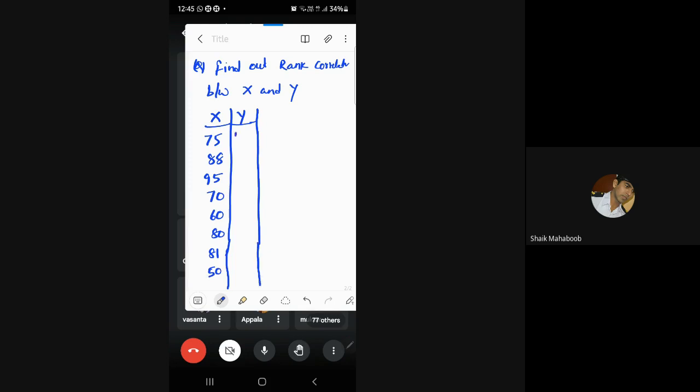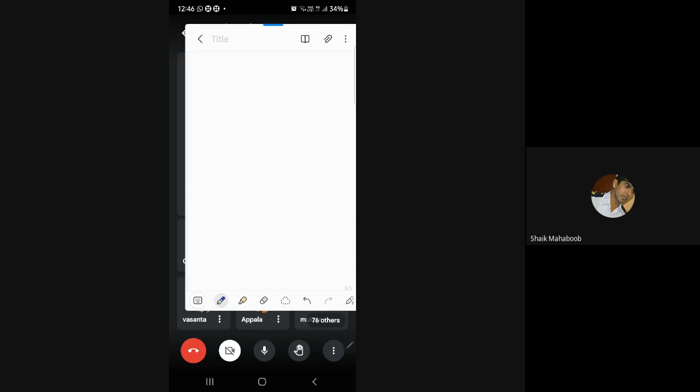Values for Y: 120, 134, 150, 115, 110, 140, 142, and 100. So this is about the given data. He will give you two variables X and Y, and ask you to find out the rank correlation coefficient between X and Y. Now the solution will be like this. Solution. Remember, always we need to write.